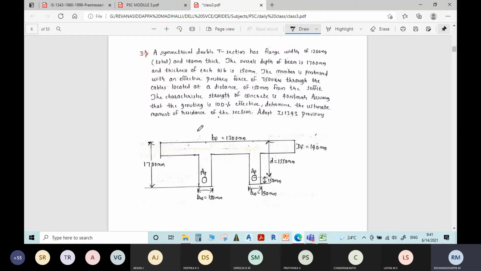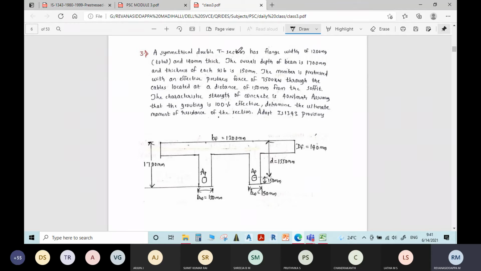Students, have you written the figure? Yes, sir. So first you write the given data. Geometric properties are already written in the figure. Other than geometric properties, what are the other data given that you write here? You go through it once again.